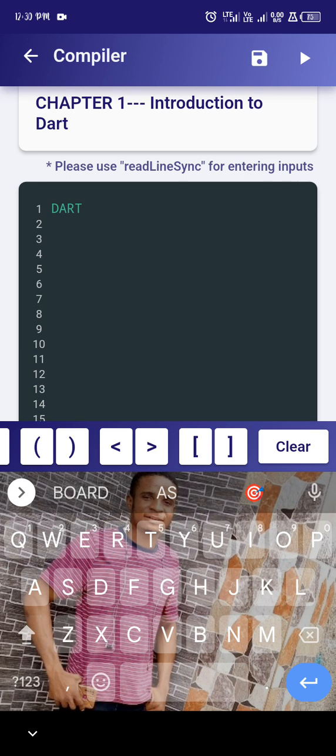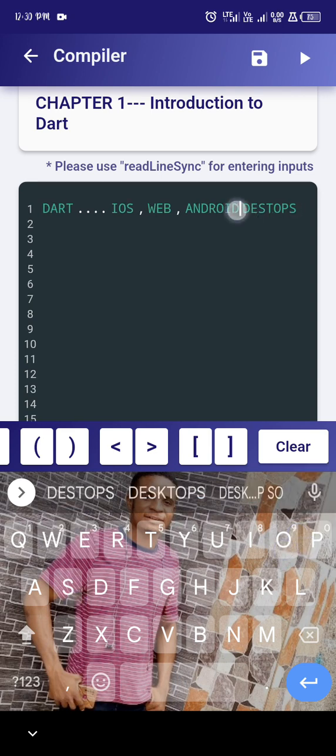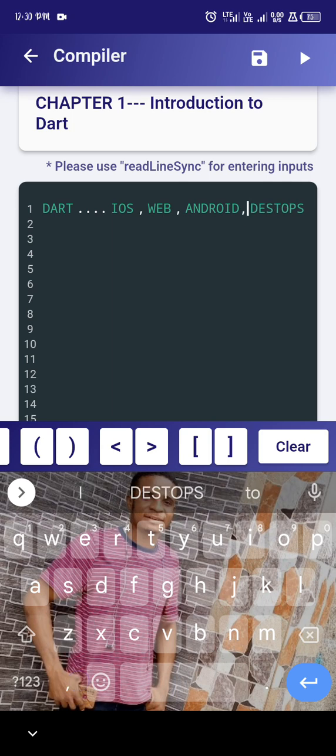Many platforms like it because one thing about this is that it helps people build apps on iOS, that is Apple phones. It helps people build web apps. It helps people build apps on Android. It helps people even build apps on desktop. My brother, this language is a kind of modern programming language that people like well because it helps people do a lot of things.